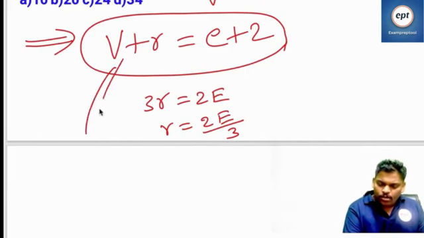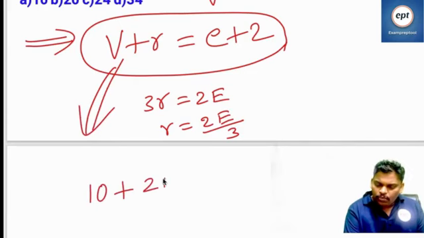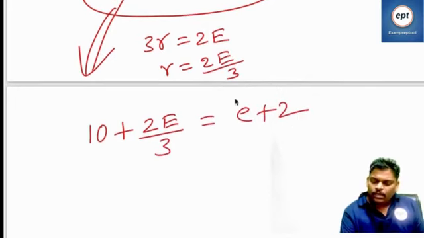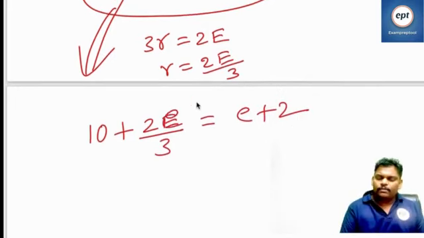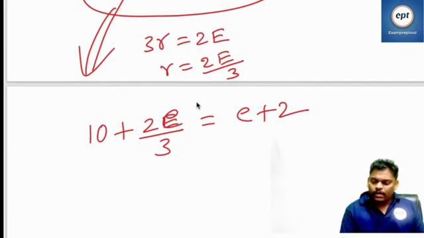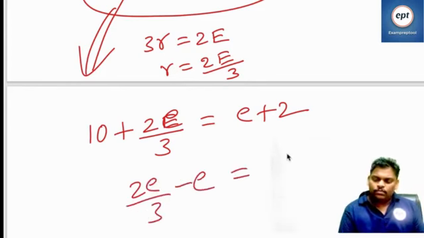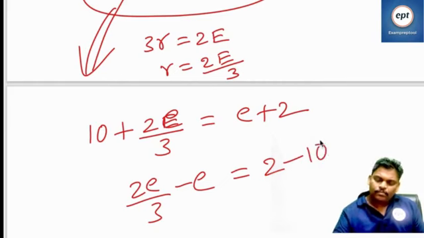So in this formula, substitute V value 10. R is 2E by 3, so 10 plus 2E by 3 is equal to E plus 2. Small e or capital E doesn't matter. Bring E to this side: 2E by 3 minus E is equal to 2 minus 10.